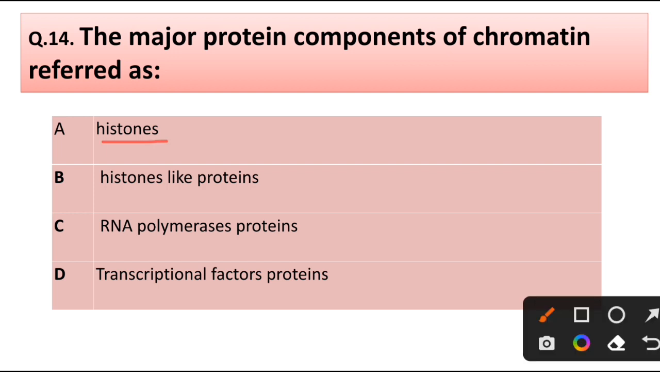Question number 40. The major protein component of chromatin is referred as: histone, histone-like protein, RNA polymerase protein, transcriptional factor proteins. Answer is option A, histone.